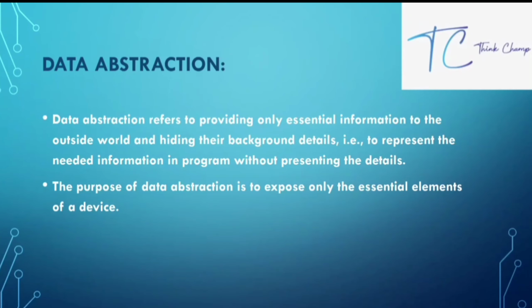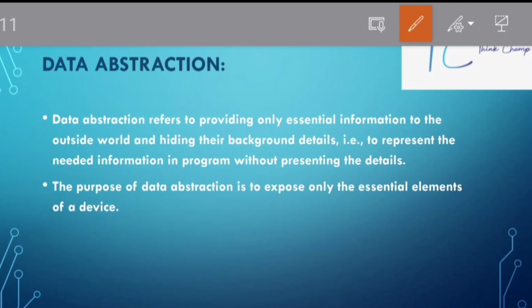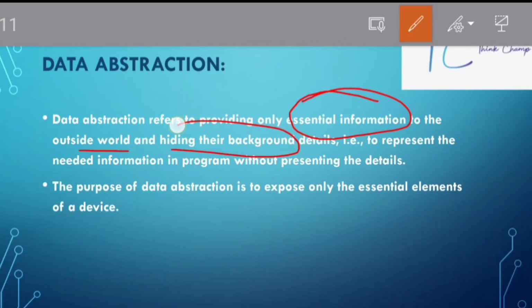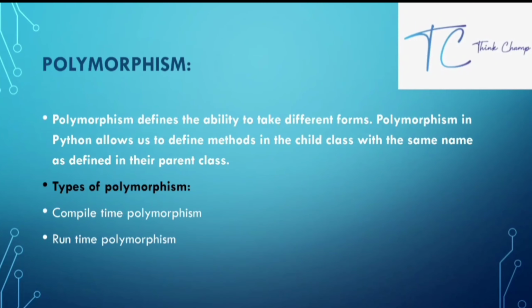Next, data abstraction. Data abstraction means showing only the useful information to the user. It provides only essential information to the outside world by hiding the background details, to represent the needed information in a program without presenting details. The purpose of data abstraction is to expose only the essential elements.